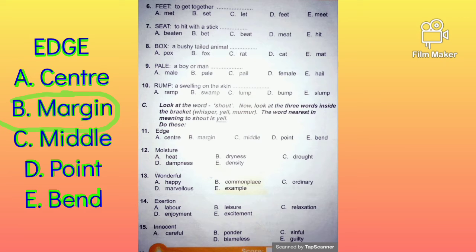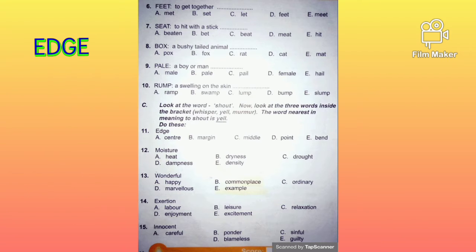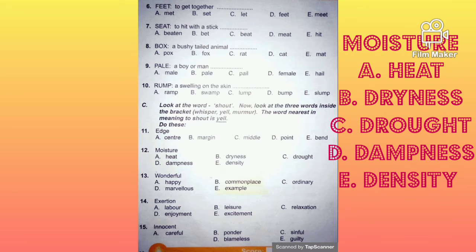When you talk about edge, you talk about margin. Do you understand that? Okay, so now let's see the next one. We have moisture. The word we are giving is moisture. Which of these words has the same meaning with moisture? So we are giving heat, dryness, drought, dampness, and density. The answer to moisture is dampness.